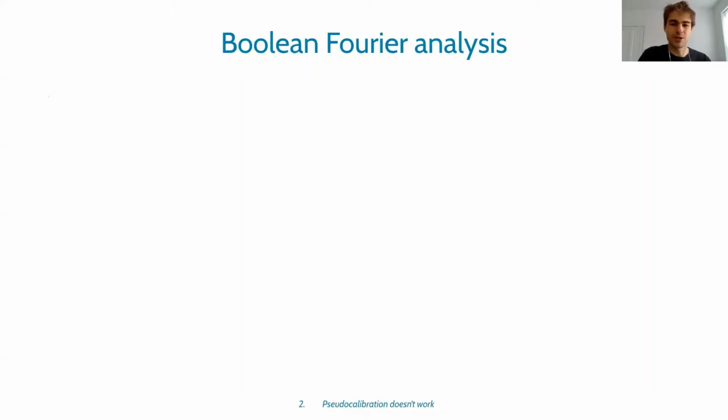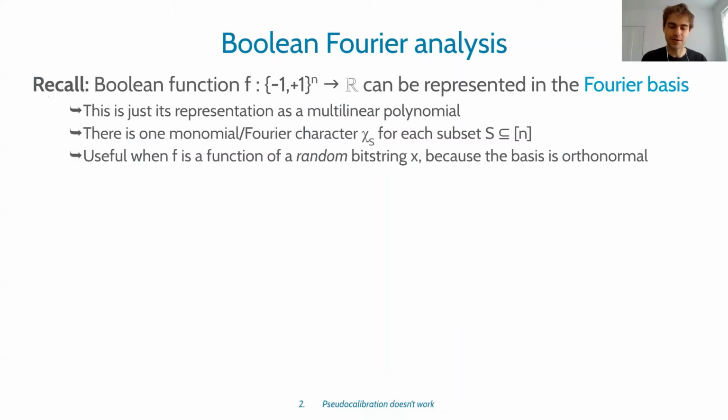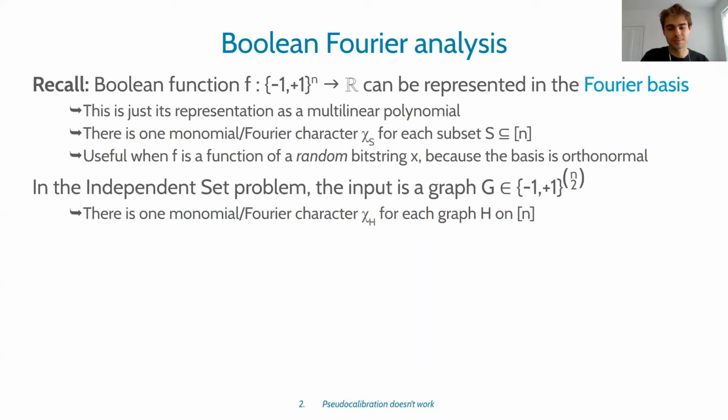So to review pseudo-calibration, I first need to tell you a bit about Fourier analysis. Recall that if you have a Boolean function defined on the hypercube going to R, then you can represent it in the Fourier basis, which is just its representation as a multilinear polynomial. And there's one monomial or Fourier character for each subset of the input bits. And this is useful because if f is a function of a random string, the basis is orthonormal.